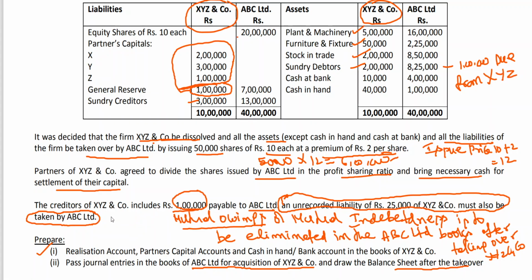It implies the creditors of XYZ and Co include 1 lakh payable to ABC Limited, means the same is an asset for ABC Limited, 1 lakh due from XYZ. Now this 1 lakh due to ABC, this is what is called mutual owing. I need to pay to you, you need to pay to me. Why should we, now that we both have become one single unit? Then this can be avoided. This is what is called elimination of inter-firm debts, or elimination of inter-company owings, or elimination of inter-firm indebtedness or mutual indebtedness.